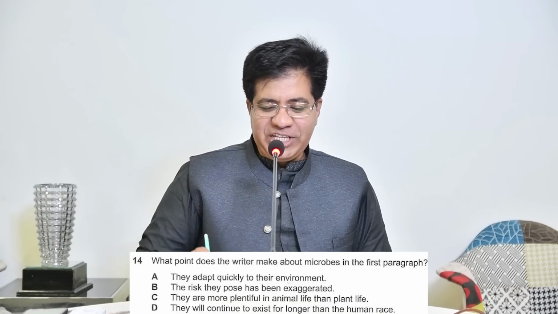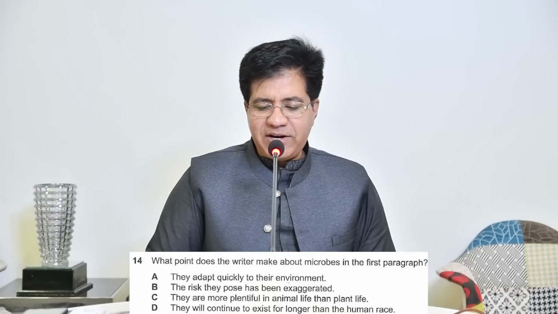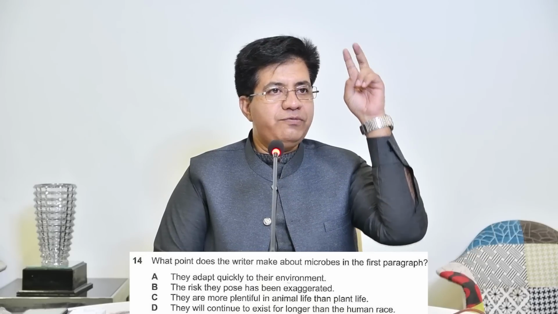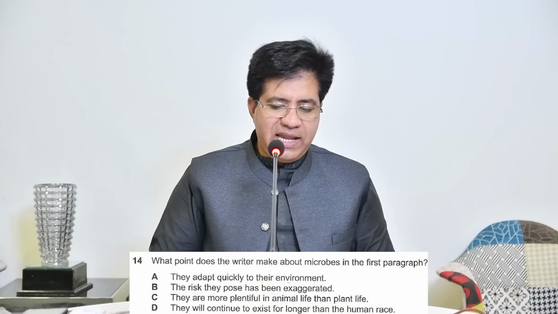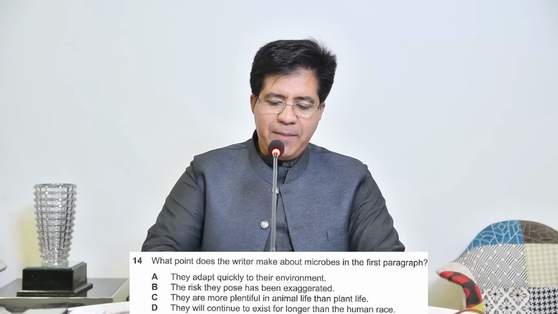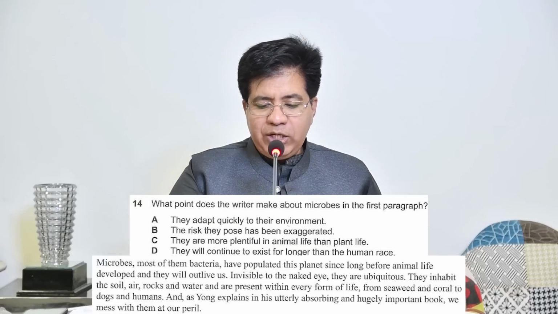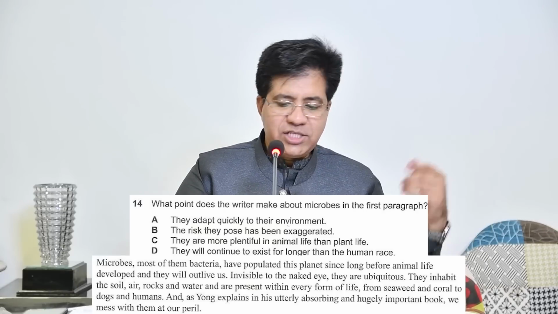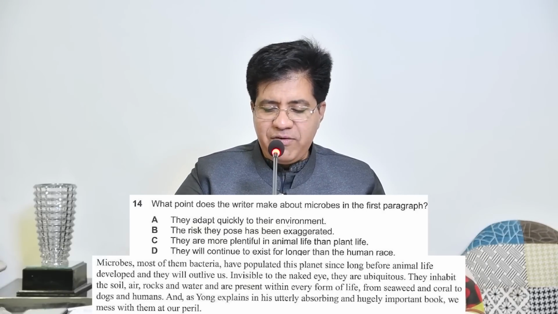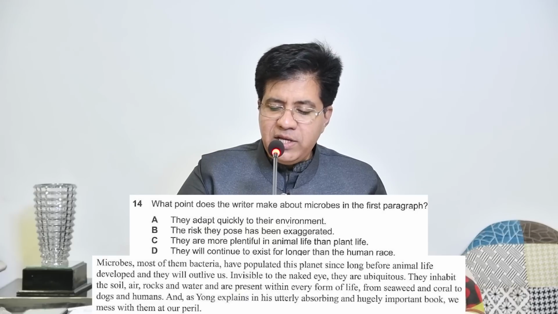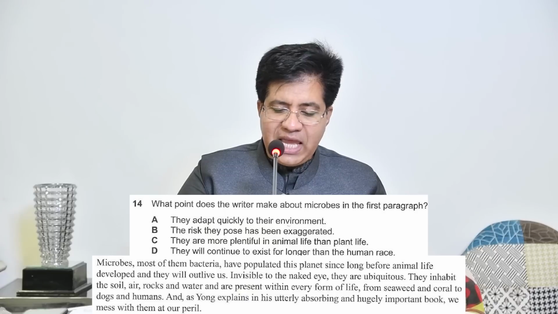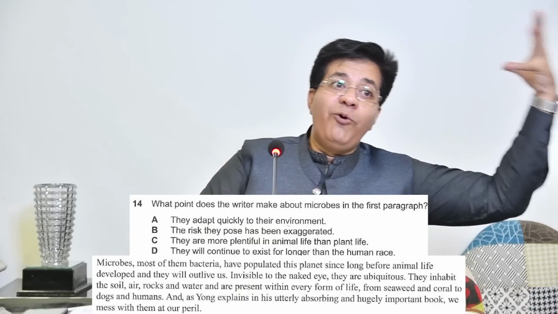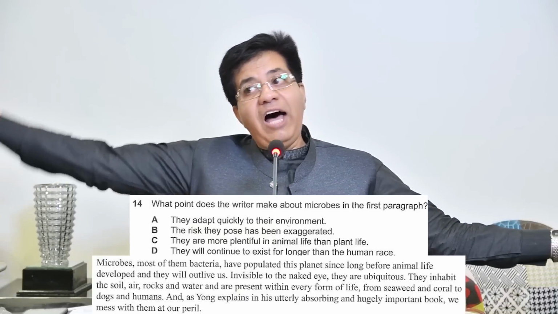All right, question number 14. What point does the writer make about microbes in the first paragraph? Microbes, first paragraph, and the writer makes a point about it. Let's go back. I'm reading it from the beginning. Microbes, most of them bacteria. So we understand now, microbes are bacteria. Microbes, most of them bacteria, have populated this planet since long before animal life developed, and they will outlive us. It means microbes lived before us and they will live after us.